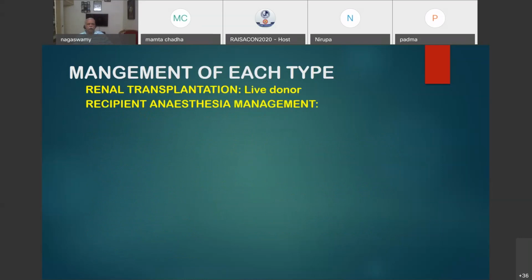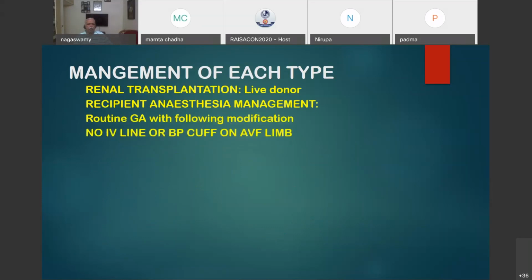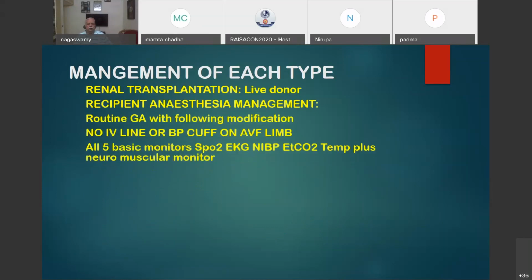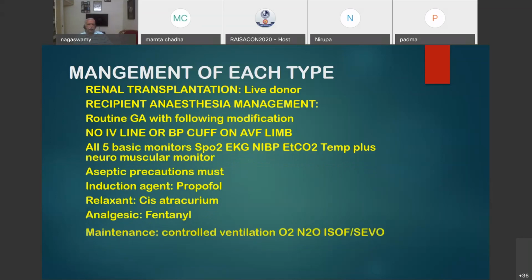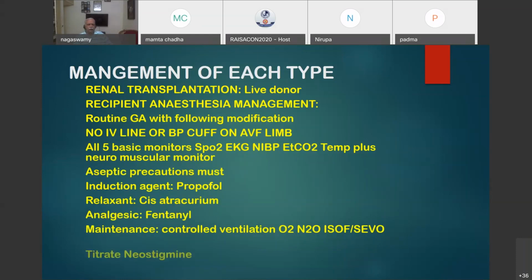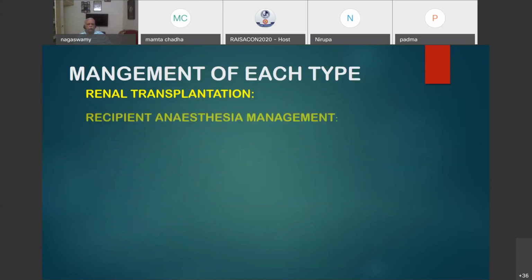And in the live donor recipient anesthesia management, routine GA with the following modifications. No IV line or BP cuff on the AV limb. Again, I'm pressing that point. And all basic monitors like SpO2, EKG, NIBP, temperature, plus a neuromuscular monitor if you have will be good. Aseptic precautions must be followed. And induction agent, propofol is the choice, relaxant cisatracurium, or succinylcholine if potassium is normal, analgesic fentanyl, maintenance with controlled ventilation, oxygen, nitrous oxide, ISO first choice, CO next, titrate neostigmine, which we have all seen earlier.